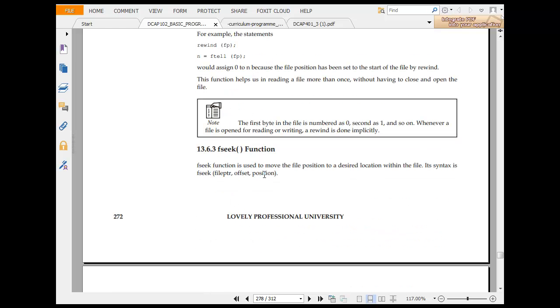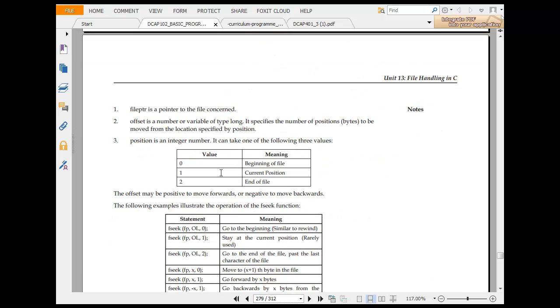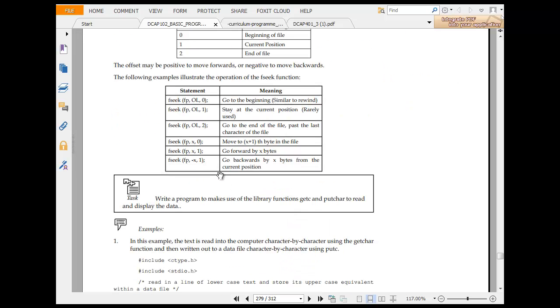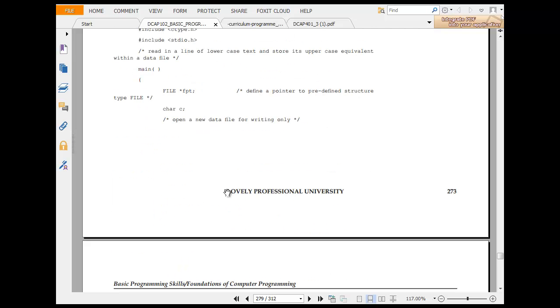fseek is used to move to a desired location. fseek(file pointer, offset, position). Position 0 means the beginning of the file, 1 is the current position, and 2 is the end of the file. fseek(fp, 0, 0) goes to the beginning of the file, similar to rewind. fseek(fp, 0, 1) stays at the current position, rarely used. fseek(fp, 0, 2) goes to the end of the file. fseek(fp, x, 0) moves x bytes forward. fseek(fp, x, 1) moves forward x bytes. fseek(fp, -x, 1) goes backward x bytes.